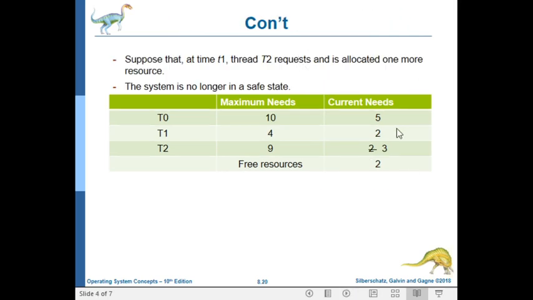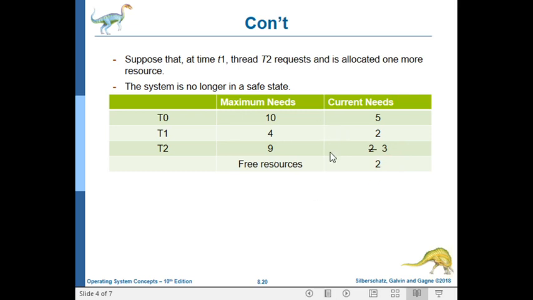Right. So at time T1, T2 requests 3 resources instead of 2. At this moment, the currently available resources is 2, because the current needs of all threads already consume 10 resources, so the remaining is 2.